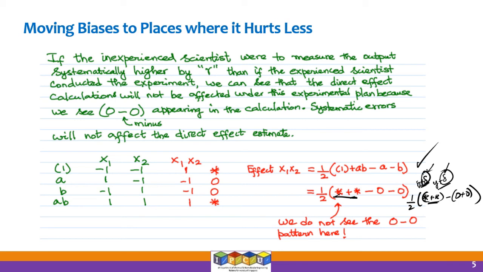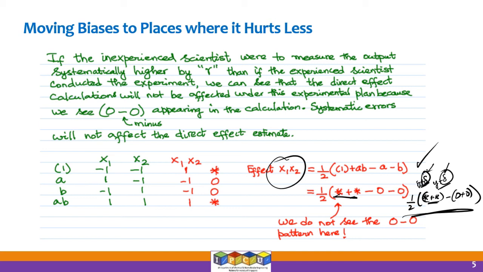So there is going to be a problem introduced by this experimental design. But the nice thing is this problem will be reflected as confounded with this two-factor interaction term. So the confounding problem arises if the skill levels of the operators are different: it affects the two-factor interaction here.